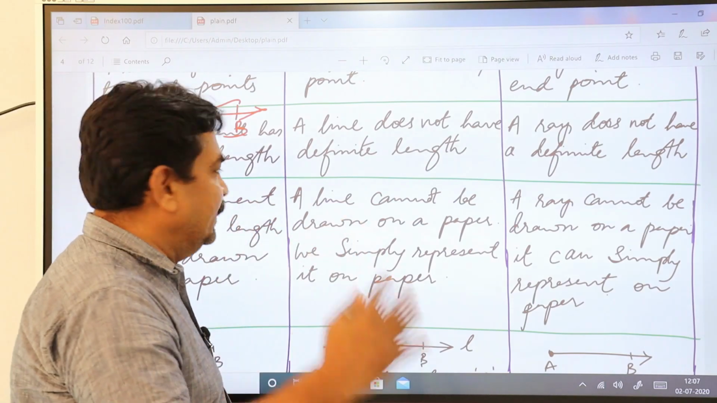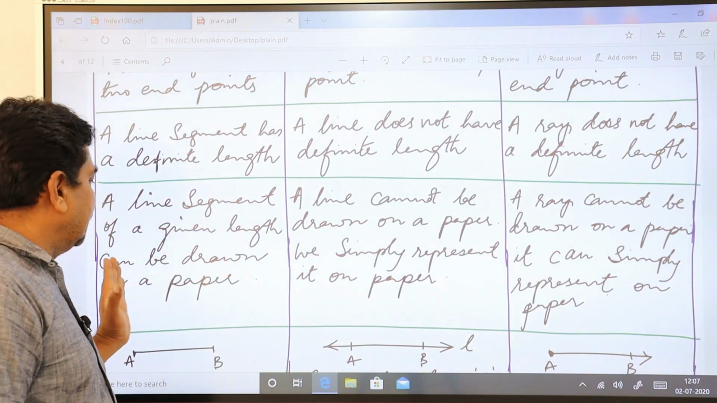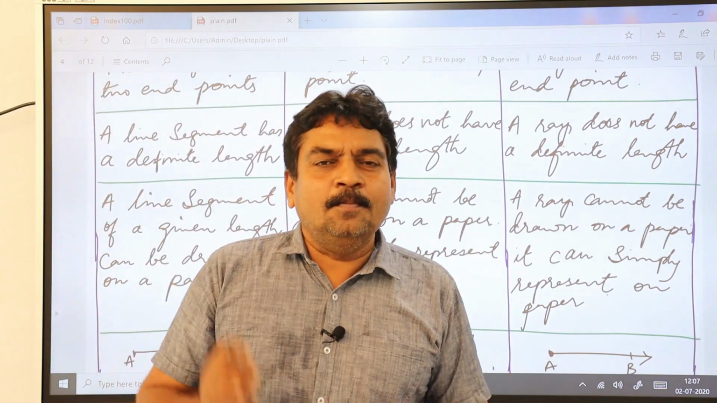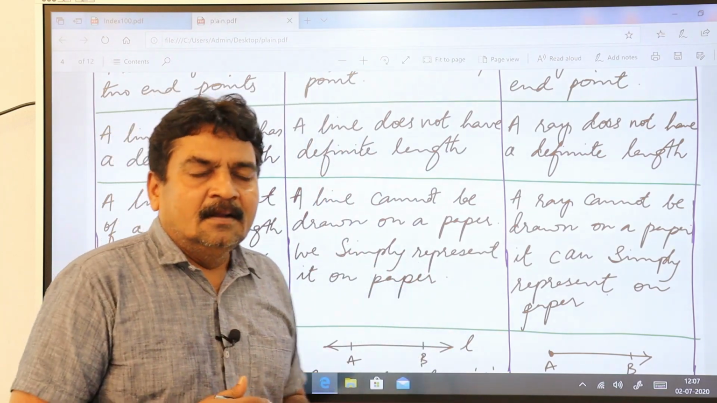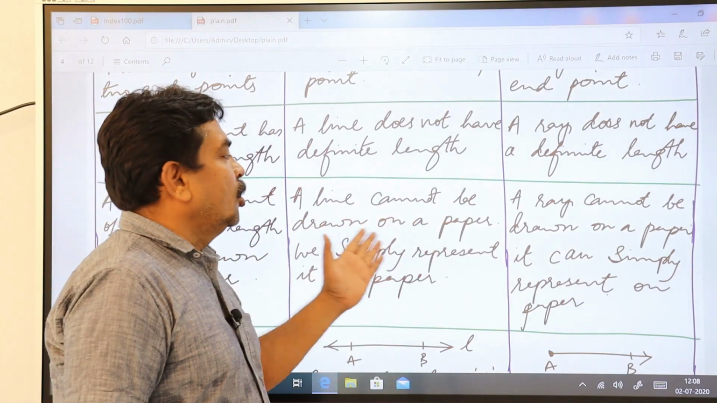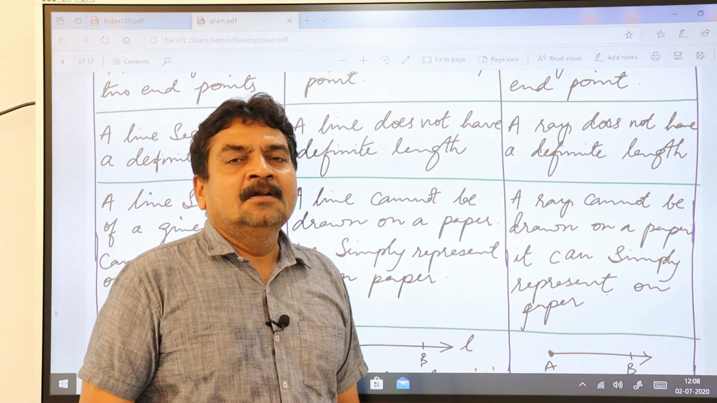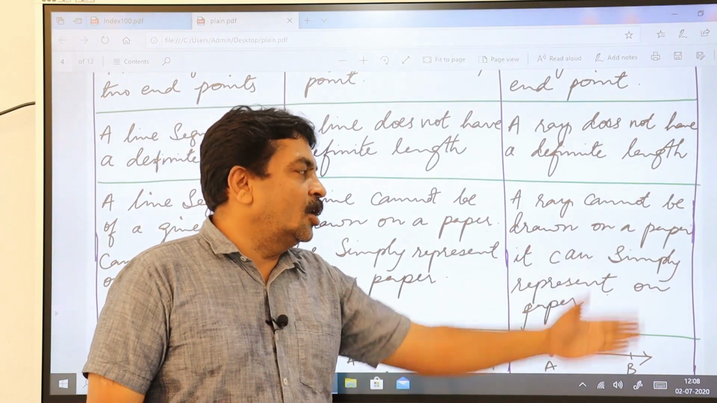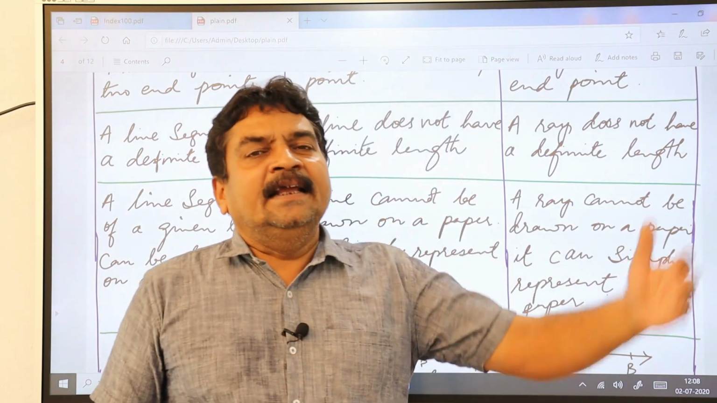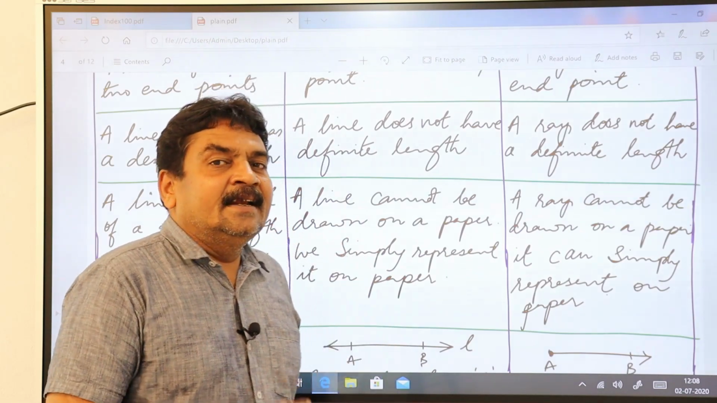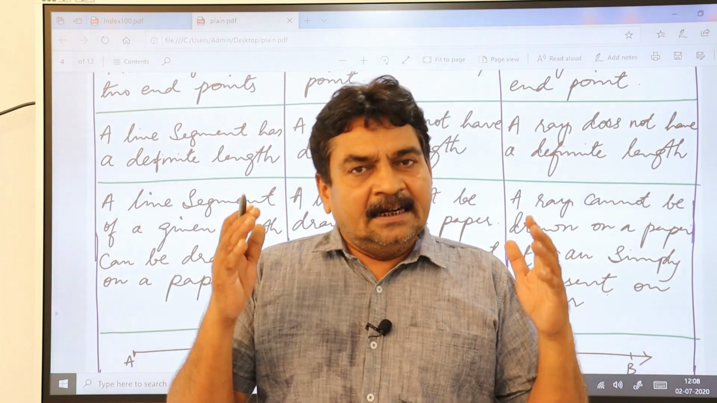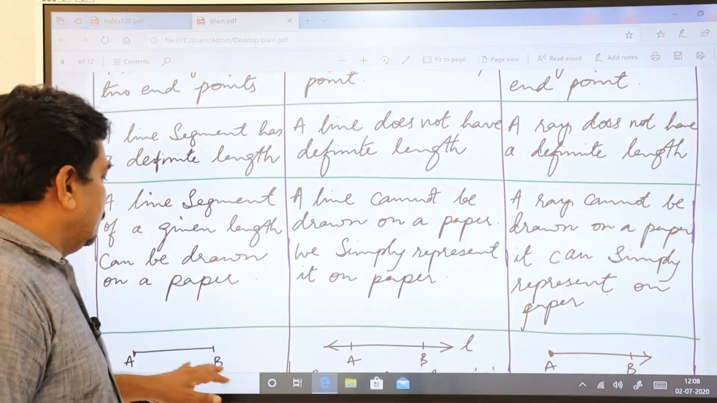A line segment of a given length can be drawn on a paper. Yes, because it has two end points, it is easy to draw on a paper because it has a definite measurement. But a line cannot be drawn on a paper, we simply represent it on paper. Similarly, a ray cannot be drawn on a paper, it can simply be represented, because the ray is endless in one direction. The line is endless in both directions. But the line segment is definite, it has two end points. Let us go to the next one.